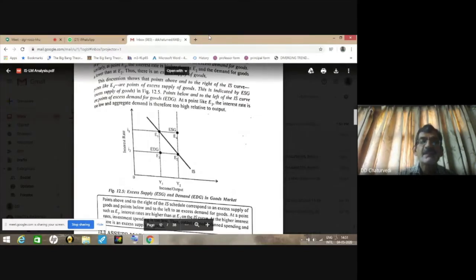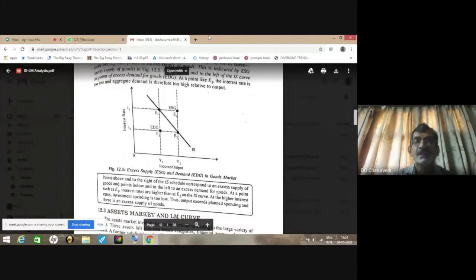So here you will find that it is clear from this matter in the box. At a point like E1, we have equality of demand for goods and supply of goods. But if you compare E1 and E2, you will find interest rates are higher than at E2. If you take point E4, you will find interest rates are higher. And when interest rates are higher, there will be low investment spending at point E4.